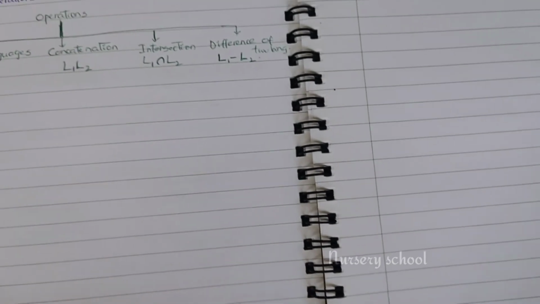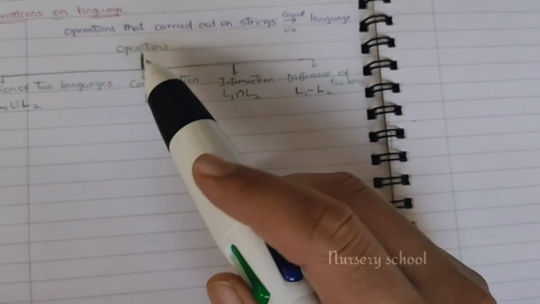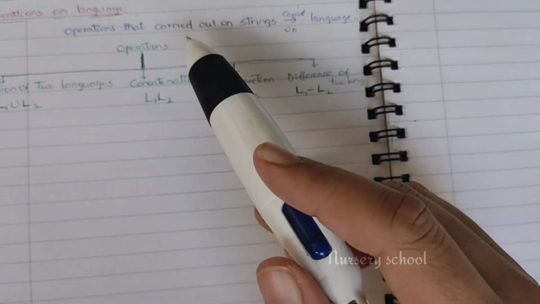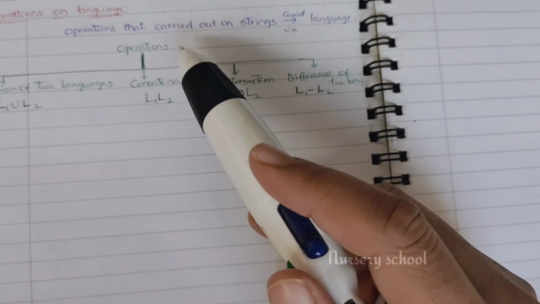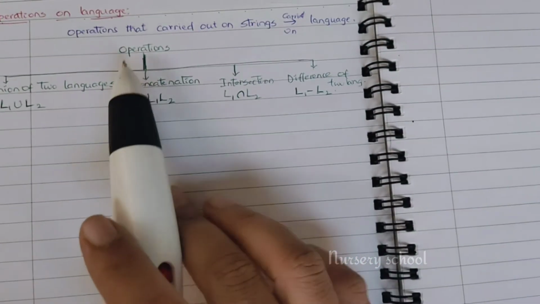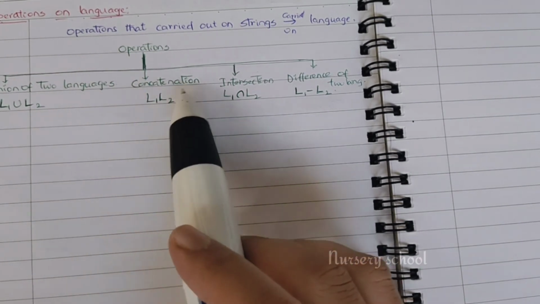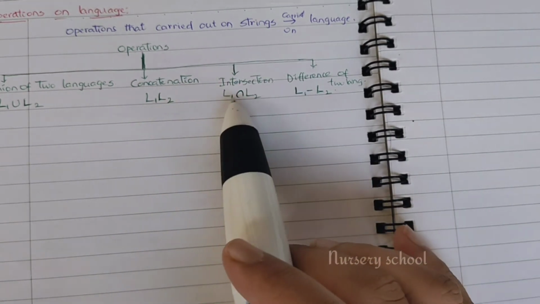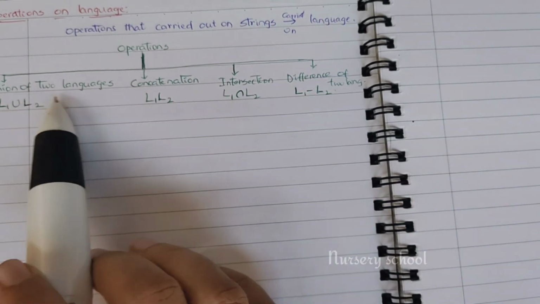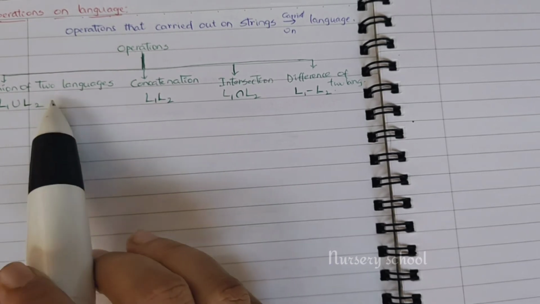Next, operations on languages. The operations we carry out on strings can be applied to languages also. Here are a few: union of two languages, L1 union L2; concatenation, L1 L2; intersection, L1 intersection L2; and difference of two languages, L1 minus L2. In the union of two languages, we have all the strings that are in either language L1 or language L2.